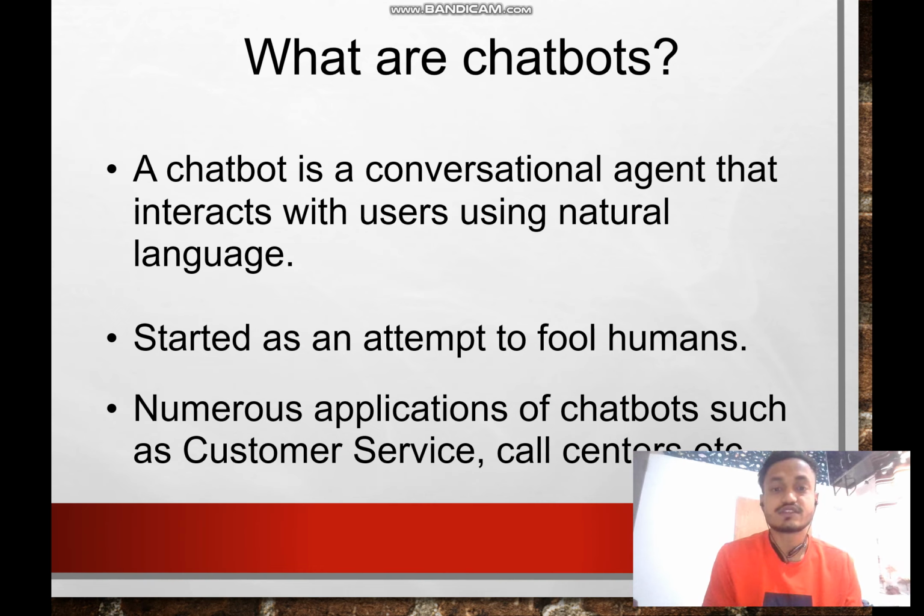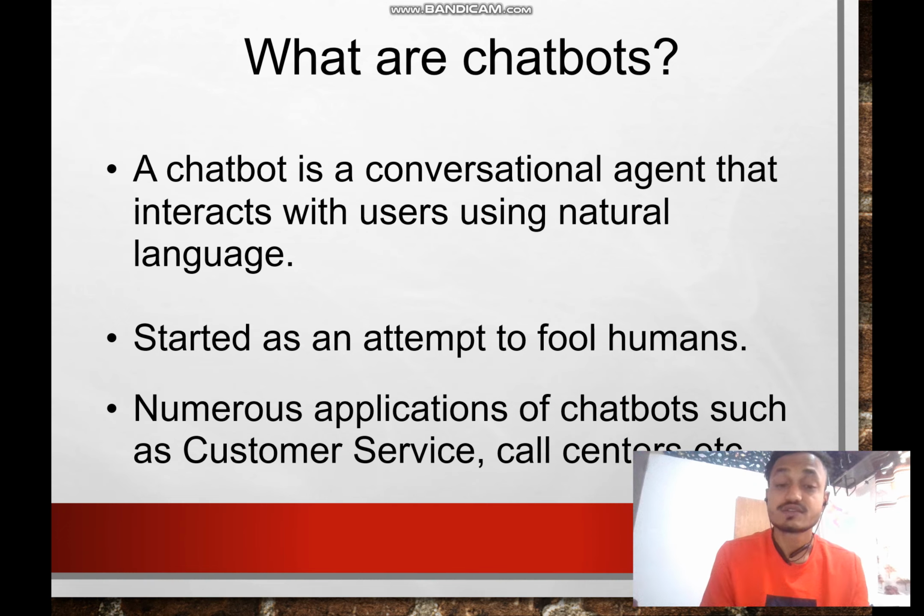These chatbots actually started in recent phases. The main purpose of the people developing this software is to fool humans.